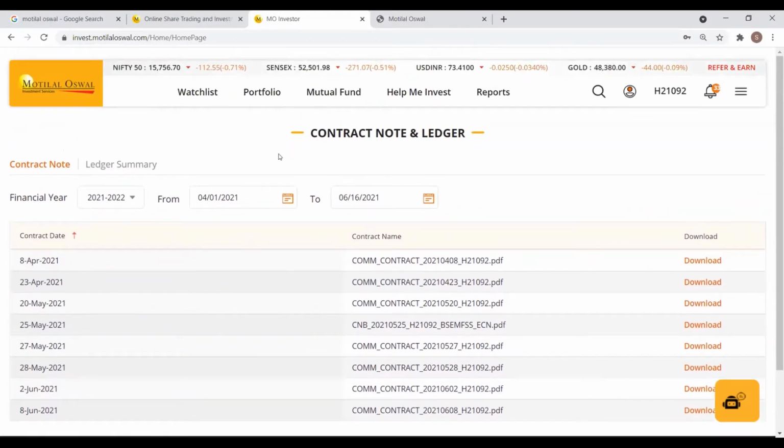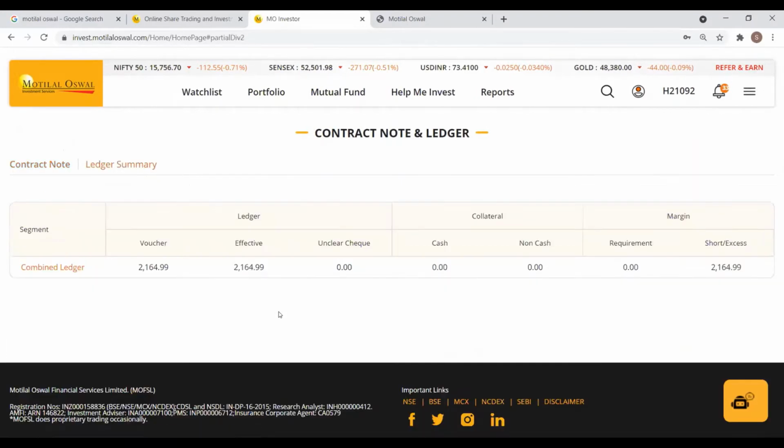Coming to the cash ledger segment. At the top, on the left-hand corner, you can see there's an option here called Ledger Summary. Once you click on Ledger Summary, it will show the summary, that's the effective cash balance in your account as of today. So as you can see here, the effective cash balance is 2,165 rupees in this account as of today.